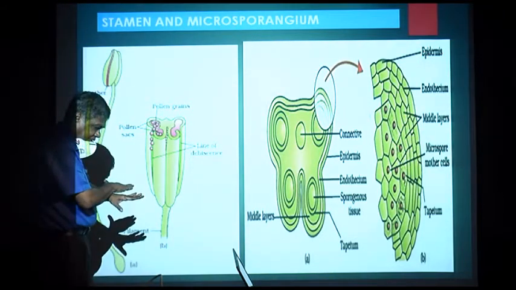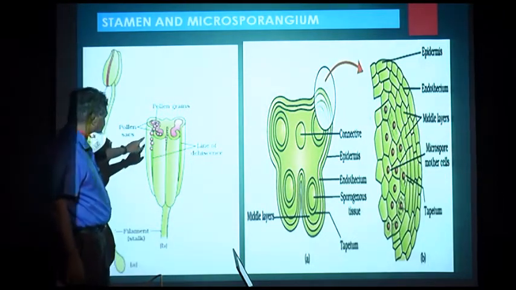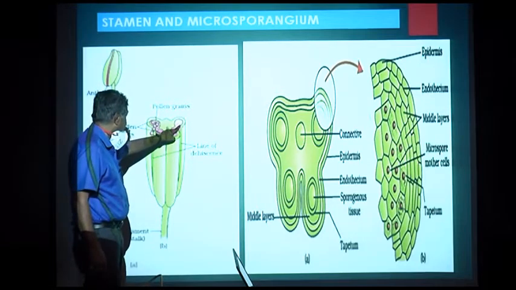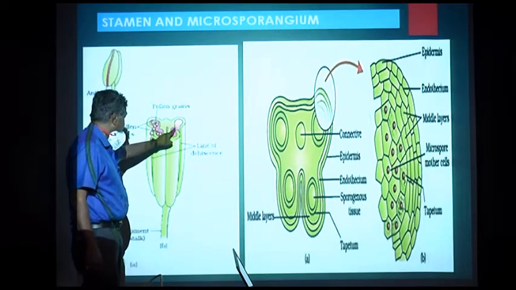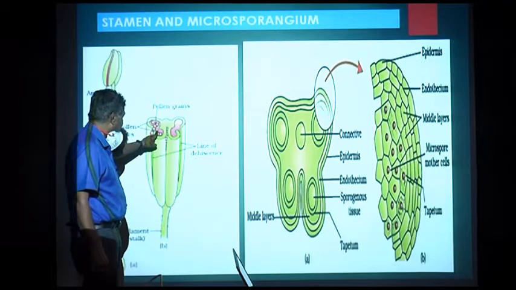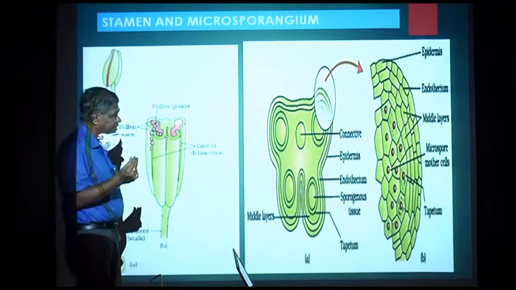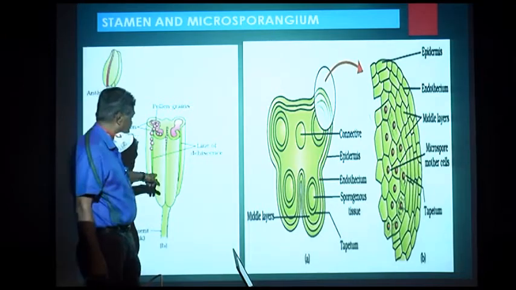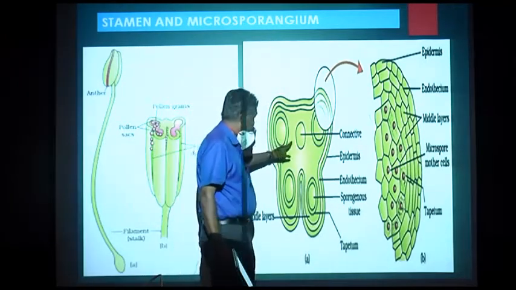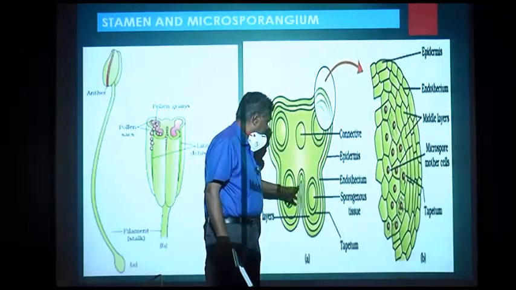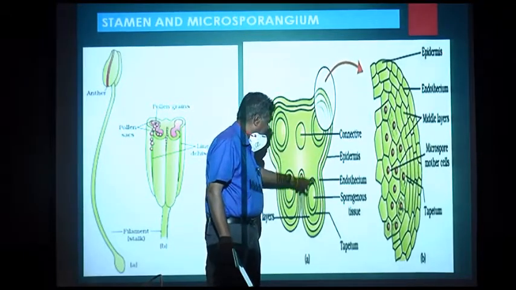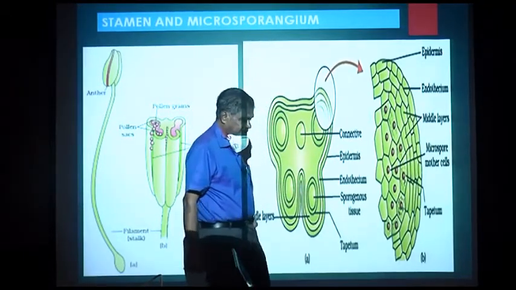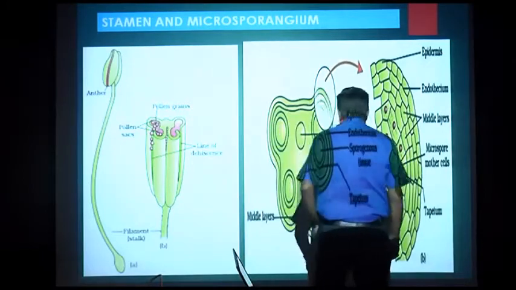If you cut a section of the anther, you will find 4 chambers, and inside the chambers you have the pollen grains. This is the section, these are the 4 chambers, and inside the 4 chambers you get the pollen grains.